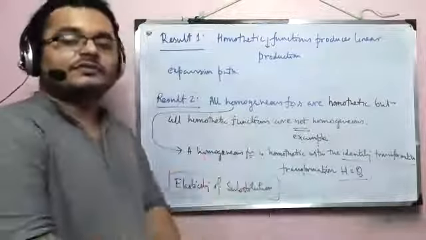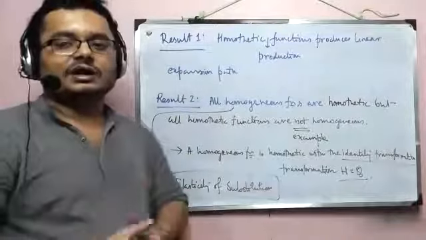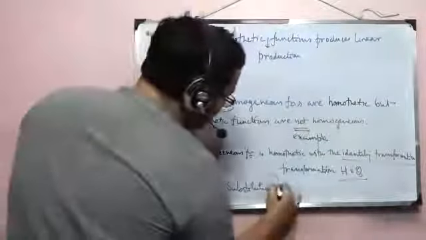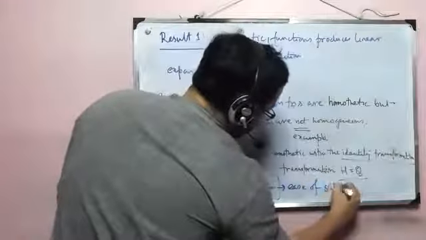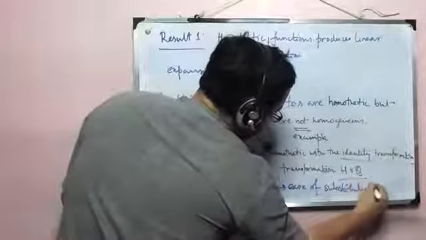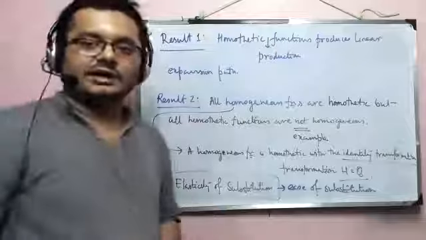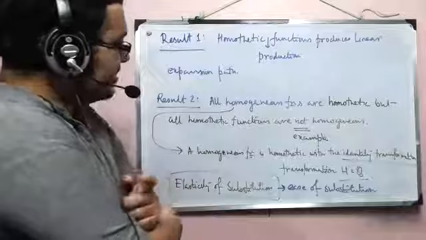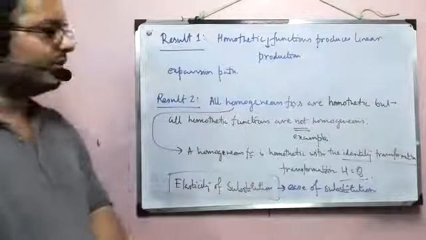But elasticity of substitution talks about the ease of substituting labor and capital. That's what it basically means: how easy it is for a firm to substitute capital and labor. And it so happens that this elasticity of substitution will give us the different shapes of isoquants.